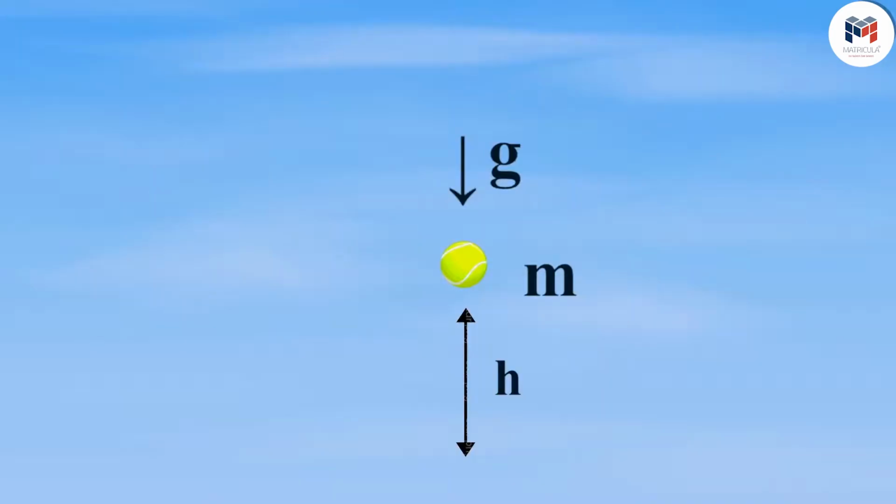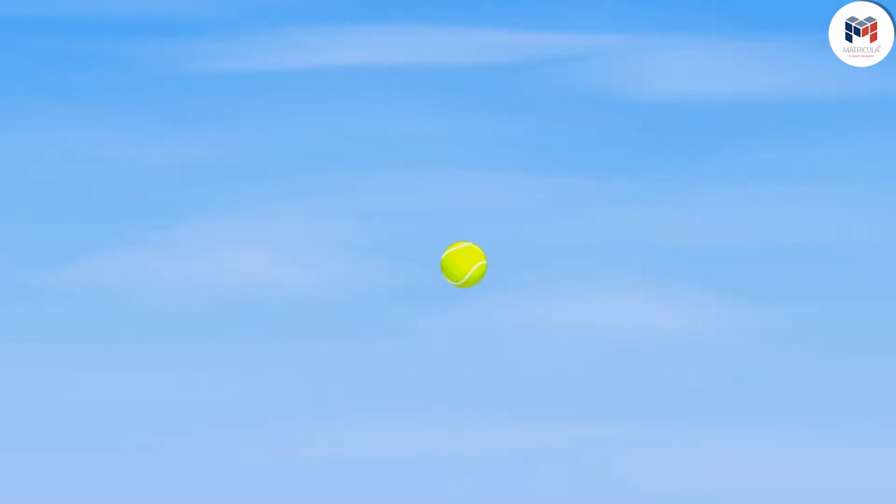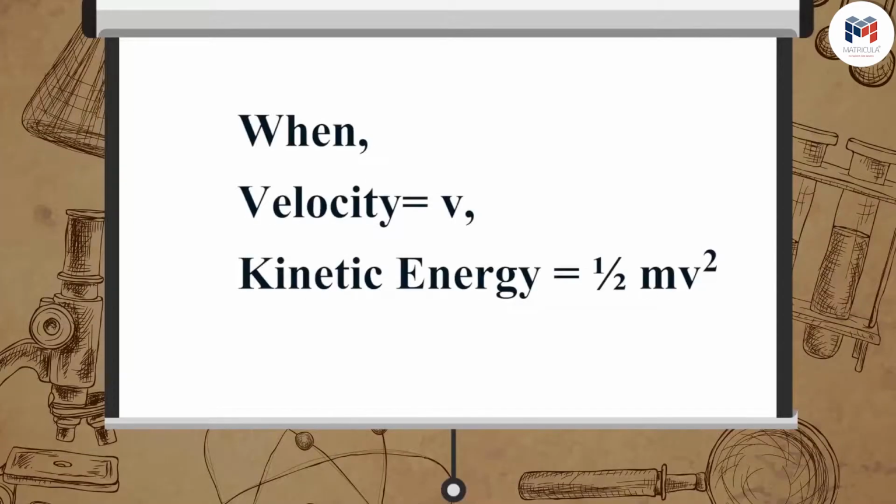It is because the ball has no velocity in the beginning. Thus, the total energy of the ball is mgh. As the ball begins to fall, the potential energy is converted into kinetic energy. If the velocity of the ball at a given instant is v, then its kinetic energy is 1/2 mv square.